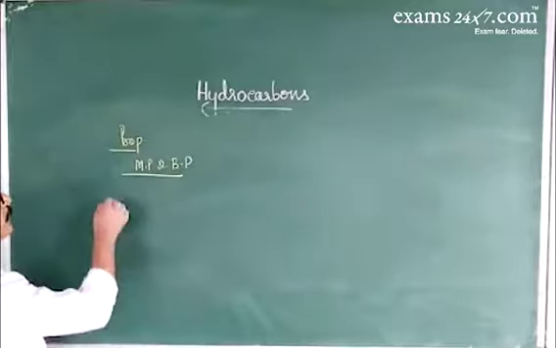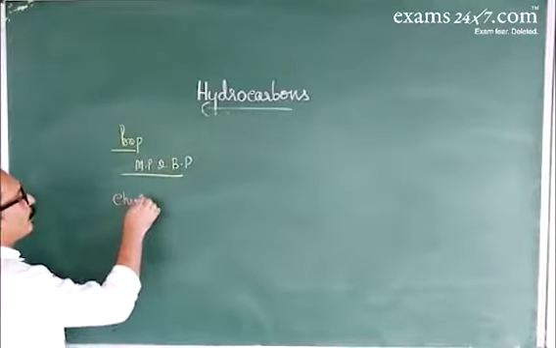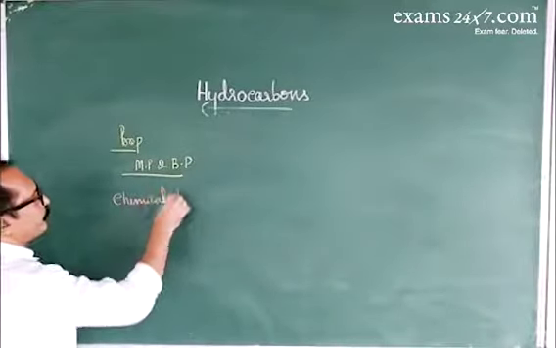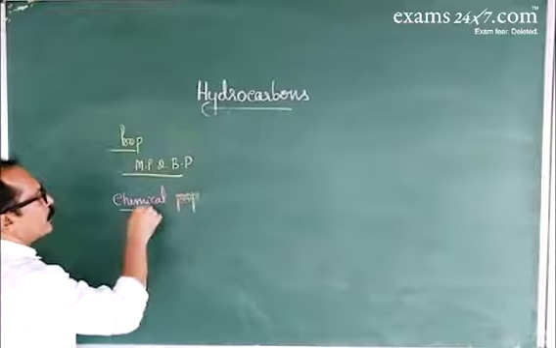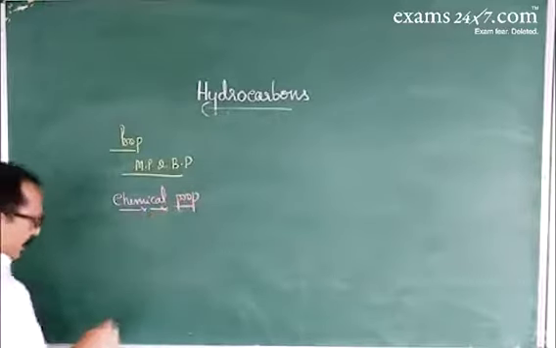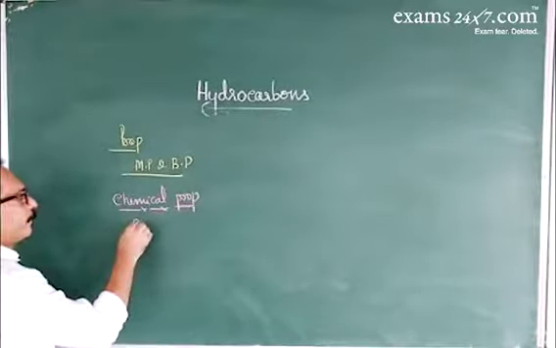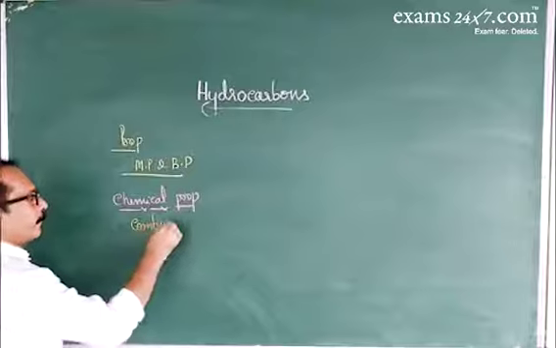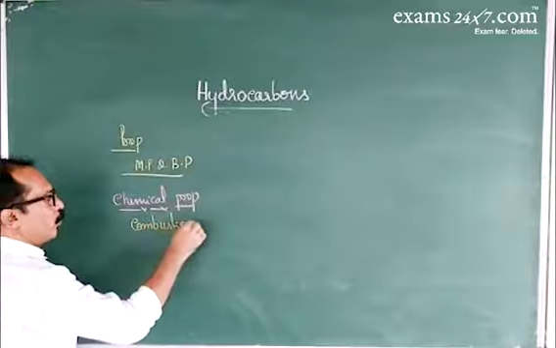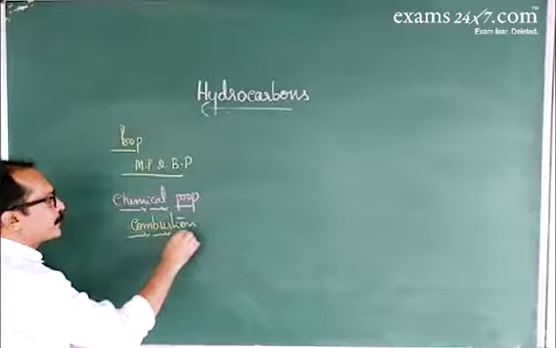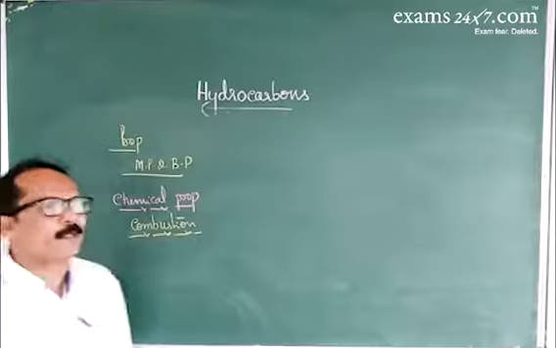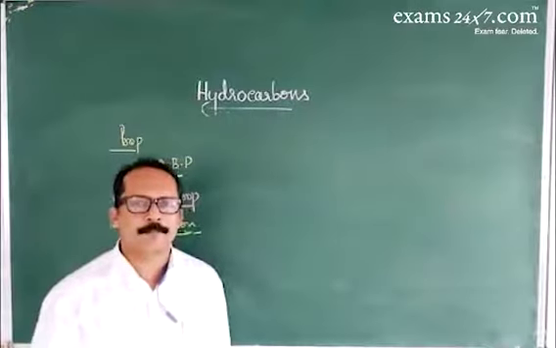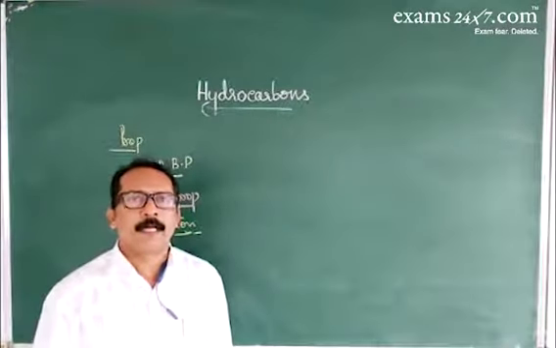It's about chemical properties. First, about the combustion reaction. When alkanes are subjected to complete combustion, that gives carbon dioxide and water, releasing heat.